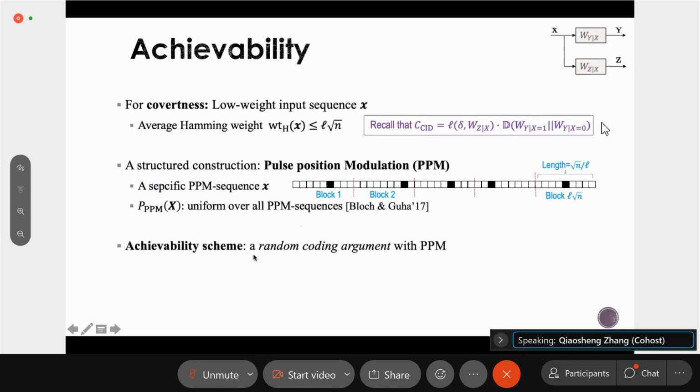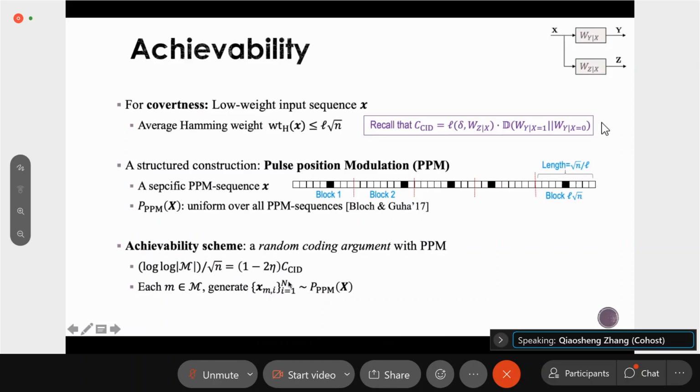We use a random coding argument with PPM, and we set the size of the message M to satisfy these equations. Roughly speaking, we just back off the rate from the capacity a little bit by this 2 eta, where eta can be made arbitrarily small. And for each message m, we generate many sequences x_{m,i}, where i goes from 1 to capital N, and each sequence is generated according to the PPM distribution. So each sequence is a so-called PPM sequence.